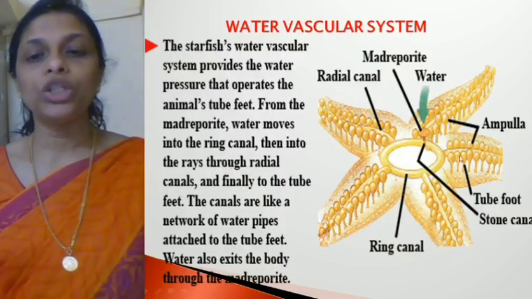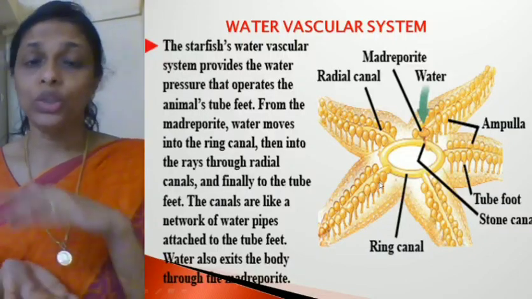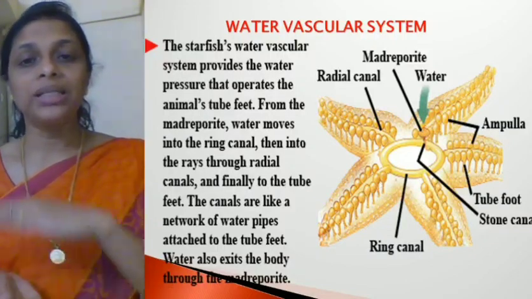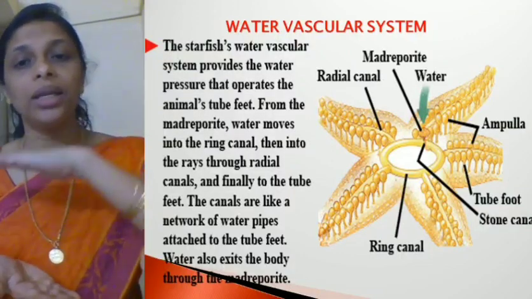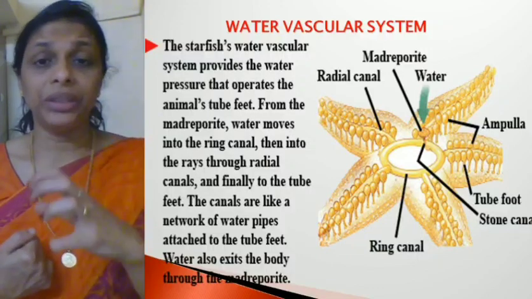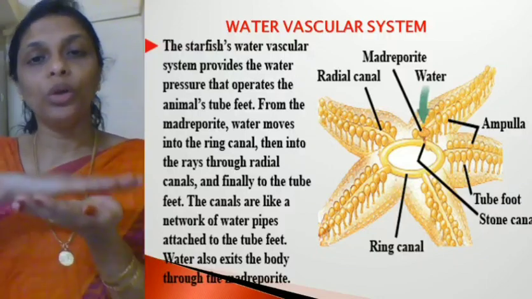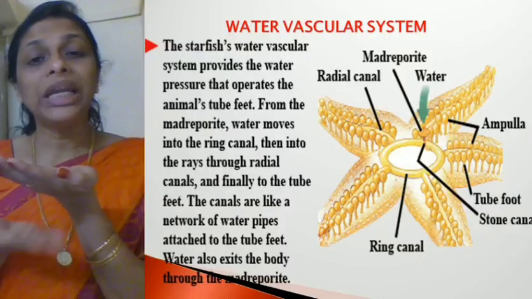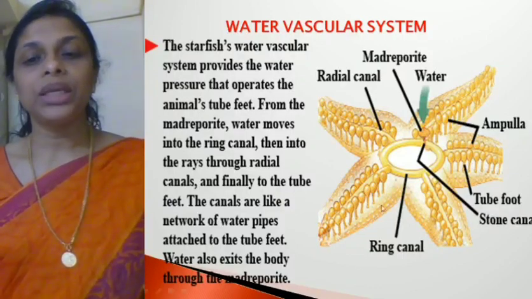In this picture, you can see a starfish, and its body has 2 surfaces: an aboral or dorsal surface, the upper surface, and an oral surface. The mouth is found on one surface and the anus on the other.